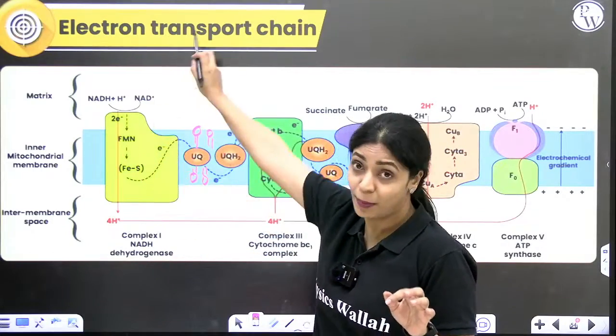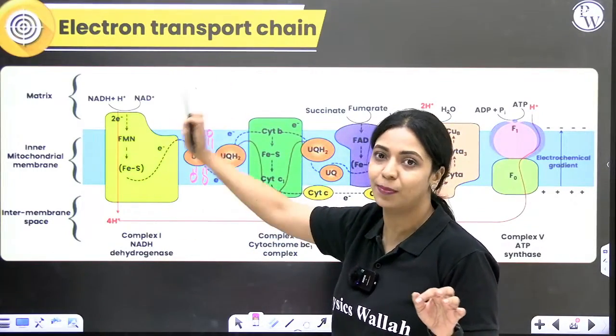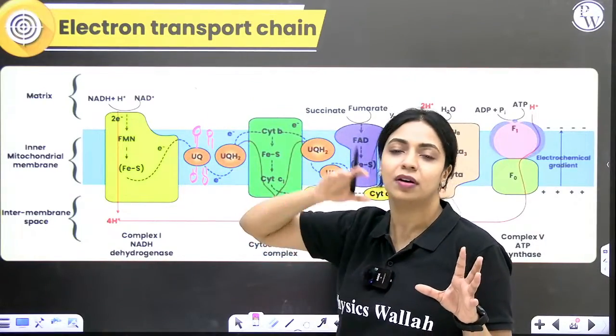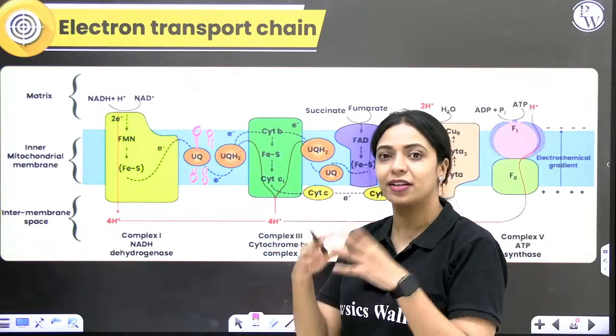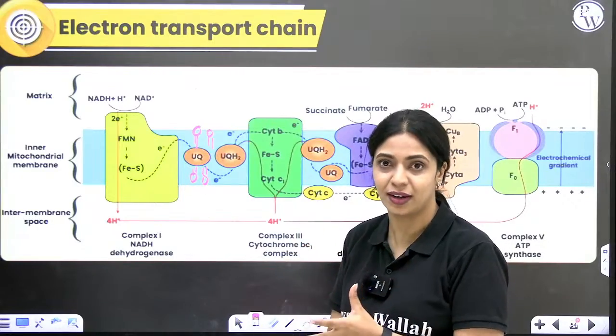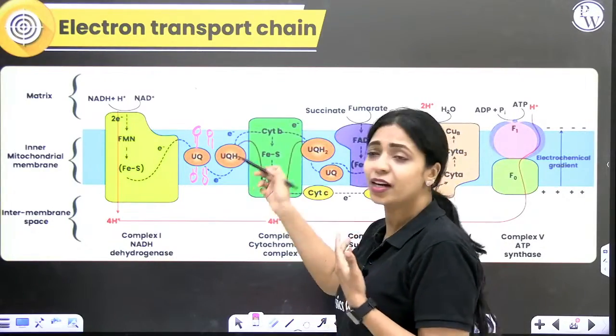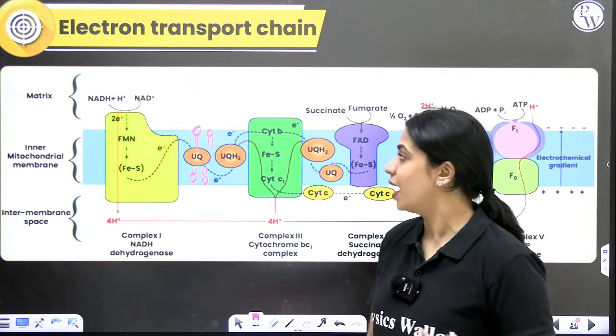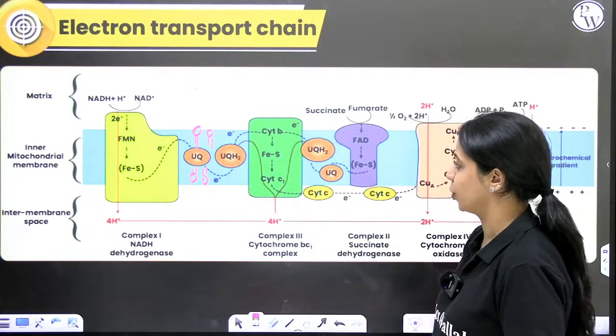From NADH to first complex, from the first complex to ubiquinone, which is a mobile electron carrier. Ubiquinone will accept the electron, it will pick up the protons from the matrix and it will get reduced to ubiquinol. Then it will donate the electron to the third complex. In the third complex, you have various components. How exactly do these electrons get transported?